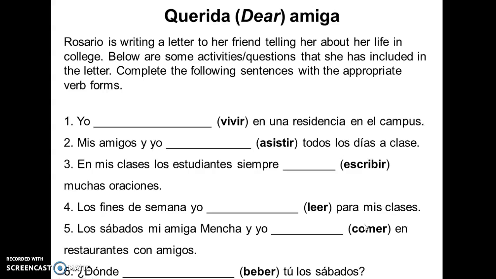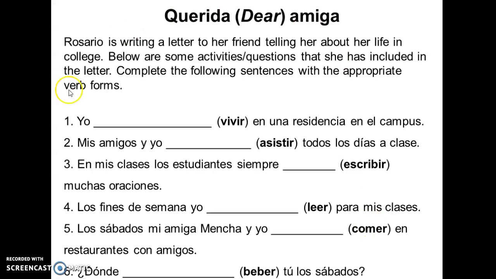So here there's an activity. This is a letter that Rosario wrote to a friend telling her about her life in college. It's a mix of different er and ir verbs that we will have to conjugate the right way depending on who the subject is.